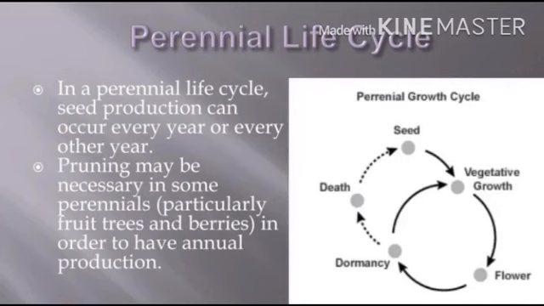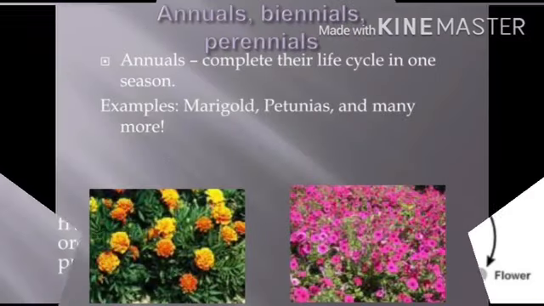Now the perennial life cycle. In a perennial life cycle, seed production can occur every year or every other year. Pruning may be necessary in some perennials, particularly fruit trees and berries, in order to have annual production.